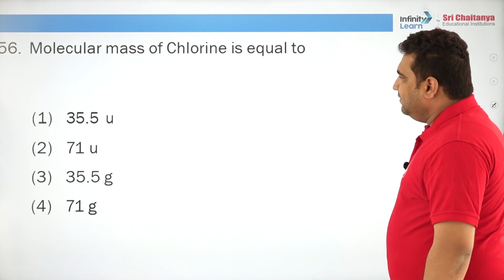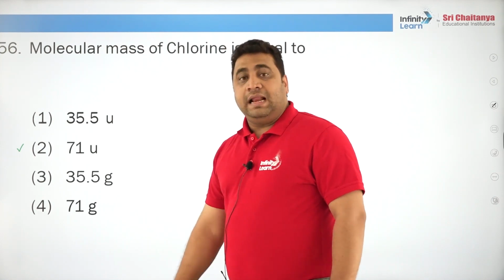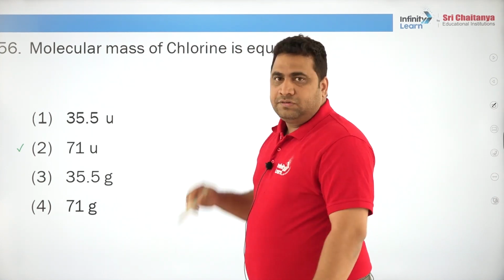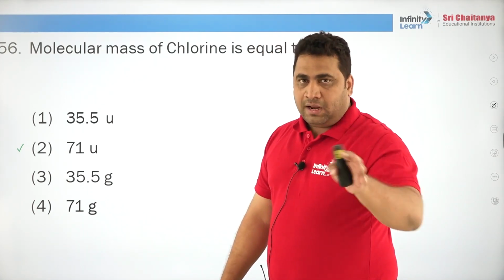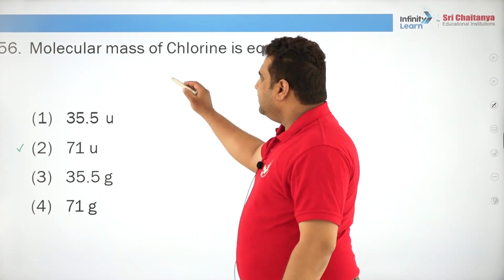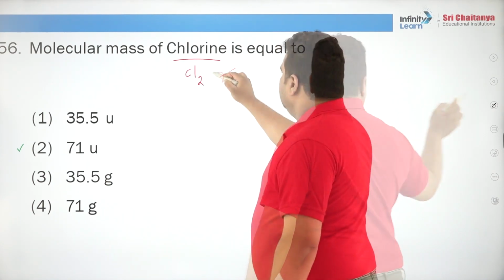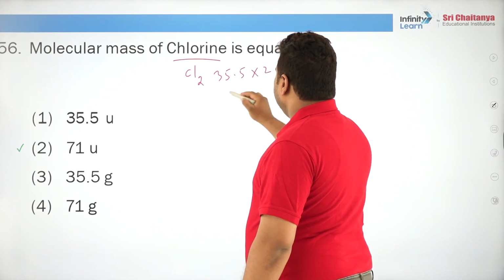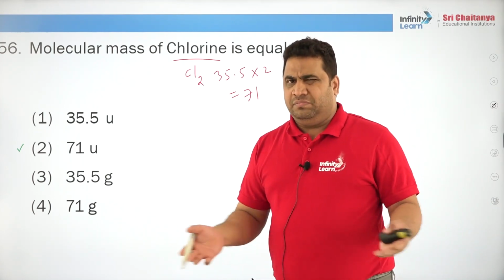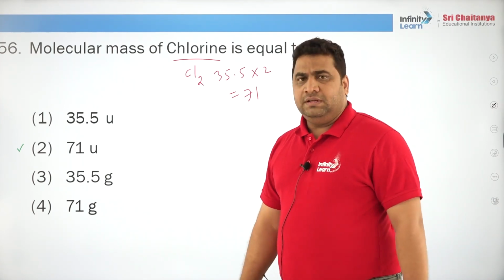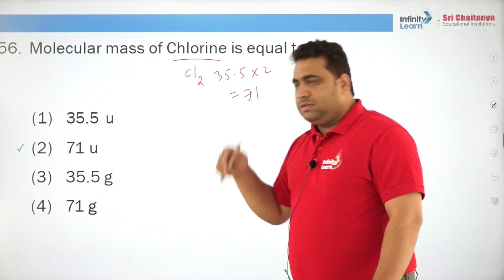Molecular mass of chlorine is equal to, everybody should know, 71 units. Why not 71 grams? See, he is asking molecular mass of chlorine. He did not use the words 1 mole of chlorine or mention any amount. Generally when we calculate chlorine, we write 35.5 into 2, correct, and we mention 71, and U represents units. Actually there are no precise units, we do not mention any, but we generally represent U. If you say 1 mole of chlorine, then it will become 71 grams.